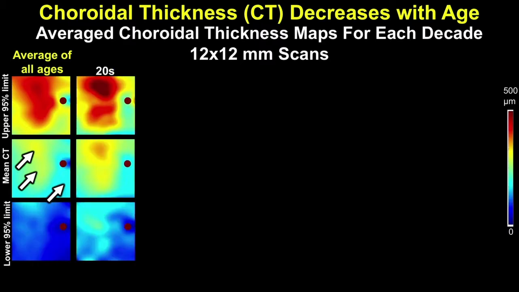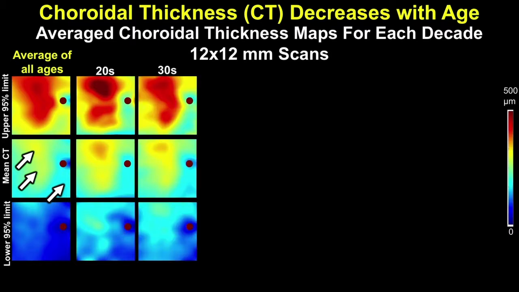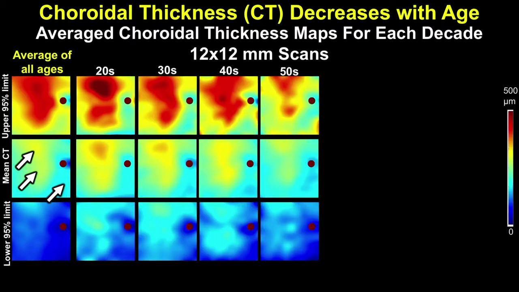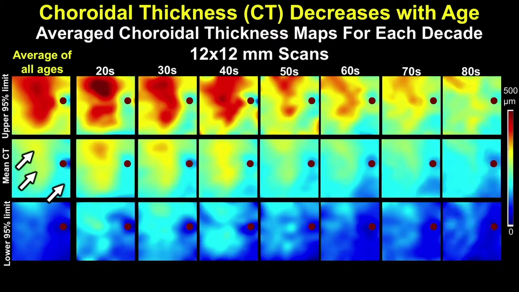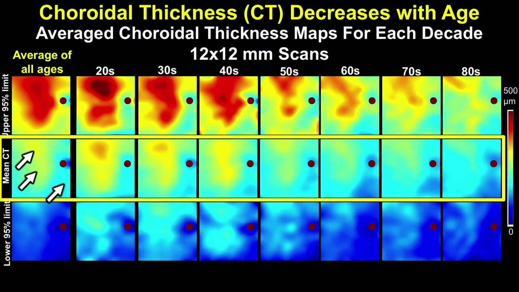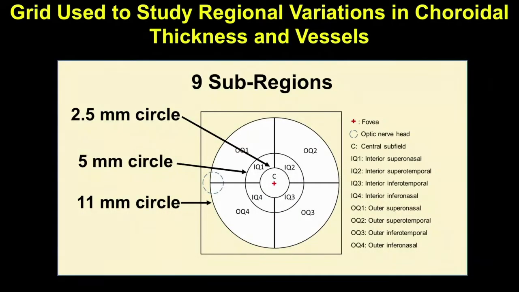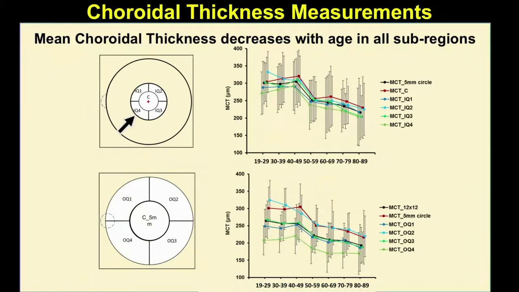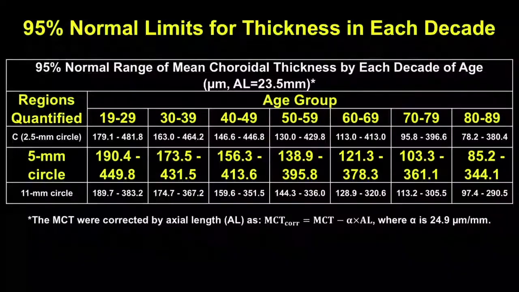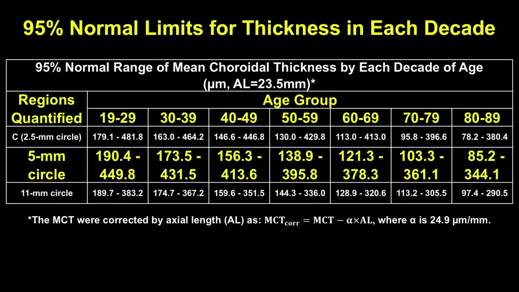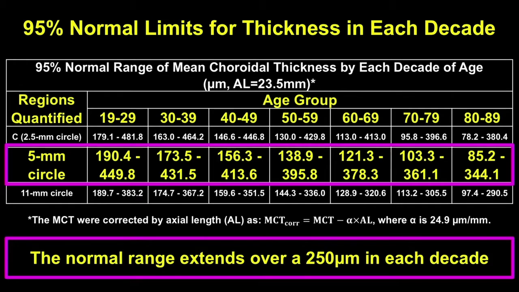And when you look at each decade of life, you can see the 20s, the 30s, the 40s, 50s, 60s, 70s, and 80s. And as you get older, your choroid's getting thinner. This is the mean choroidal thickness over time. So we've divided it up into 9 sub-regions, and whether you look at the center or the peripheral regions, they all decrease with age.